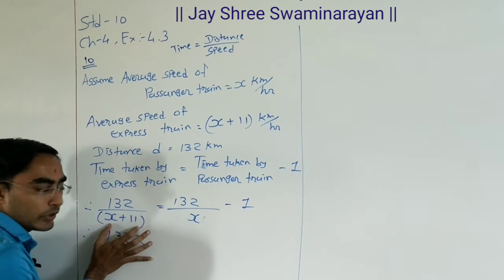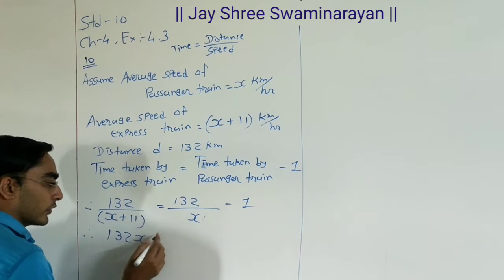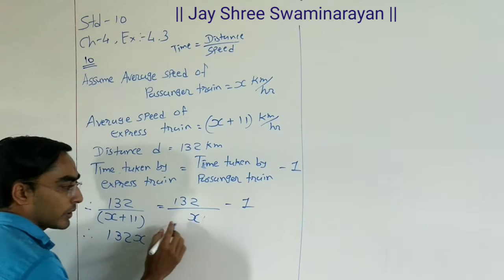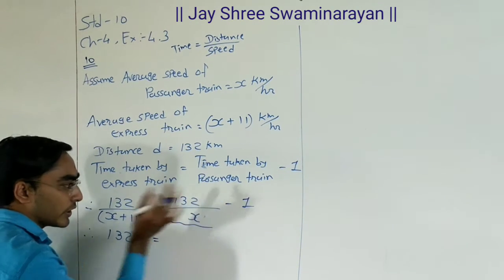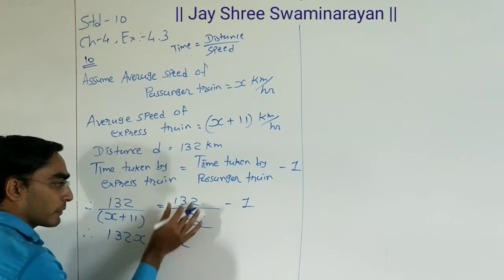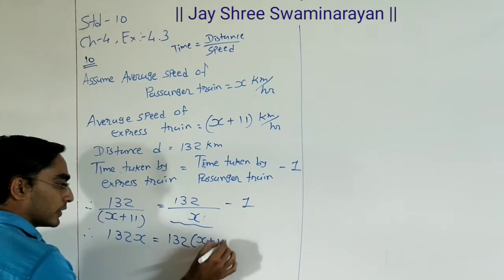Okay? Here we have x plus 11, so this denominator we need to transfer here. So 132x. Now for this term, we have denominator x, so we need to transfer this denominator here. So first of all, numerator 132 and transfer this denominator here, x plus 11.